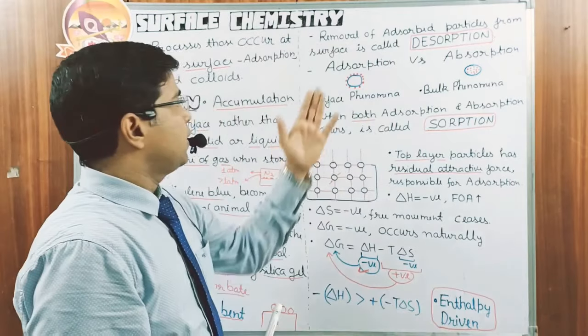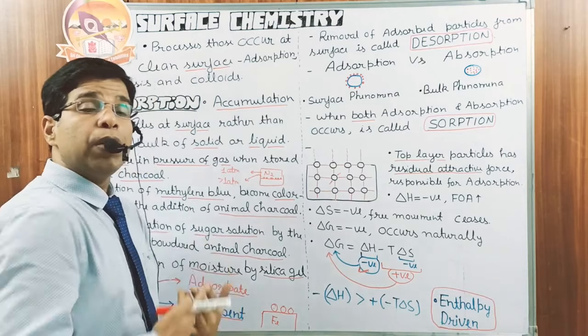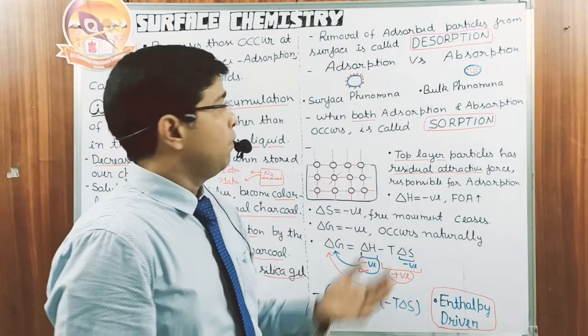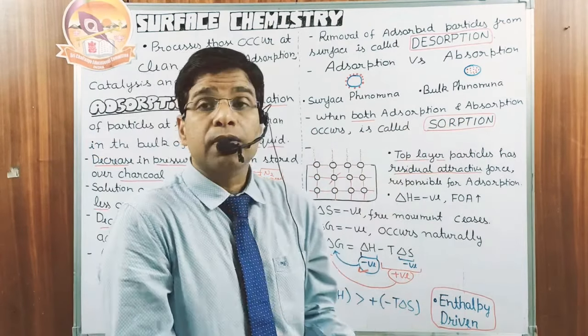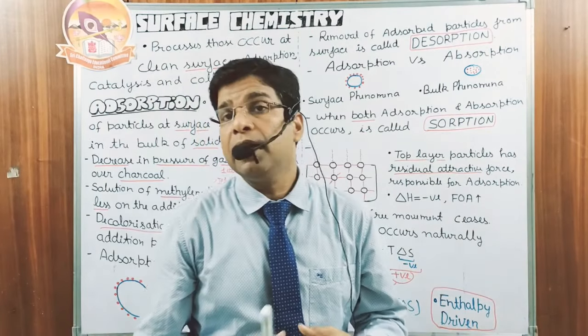So adsorption is the surface phenomena, absorption is the bulk phenomena. When both things occur together, when adsorption and absorption occur together, that is the term called sorption. Now, why does adsorption occur?